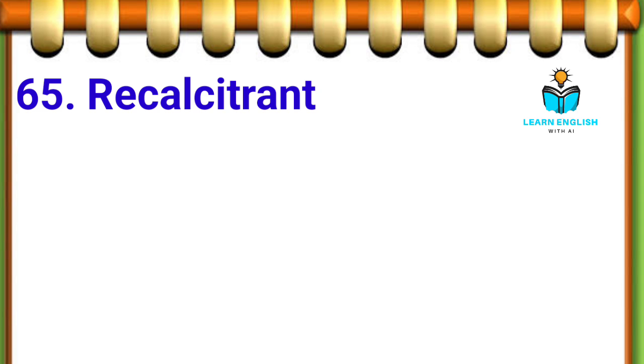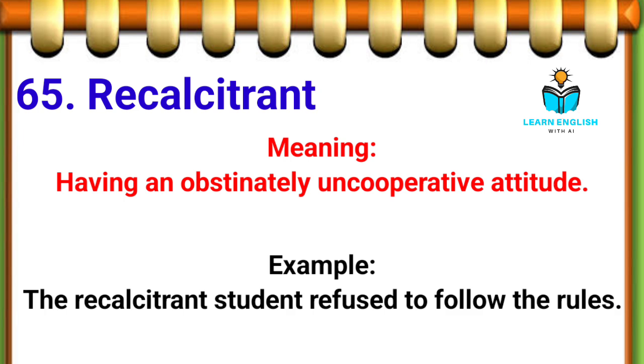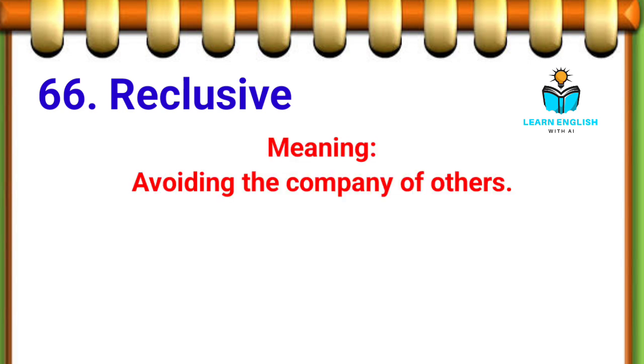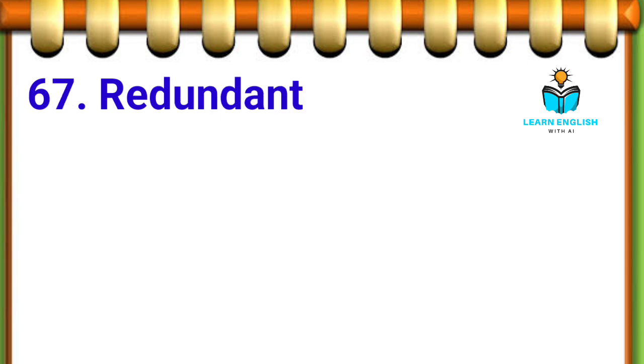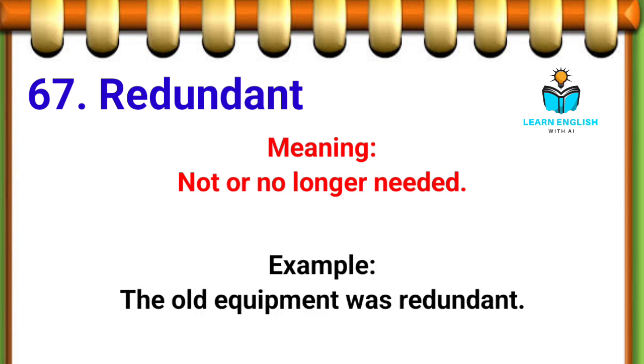65th. Recalcitrant, having an obstinately uncooperative attitude. Example, the recalcitrant student refused to follow the rules. 66th. Reclusive, avoiding the company of others. Example, the author lived a reclusive life. 67th. Redundant, not or no longer needed. Example, the old equipment was redundant.